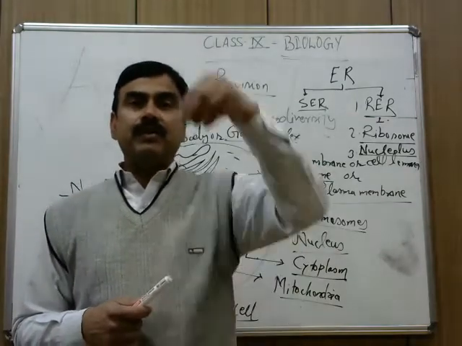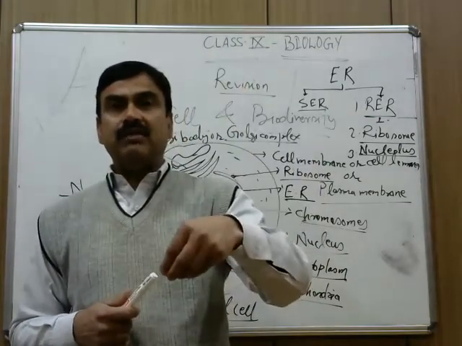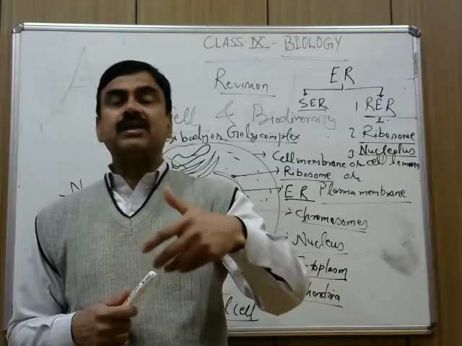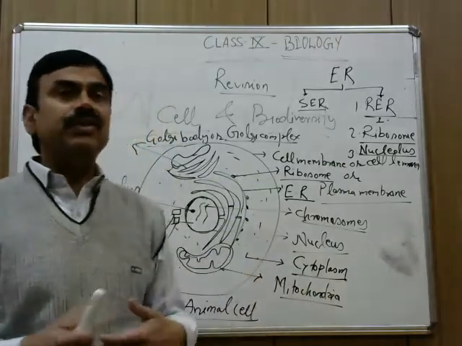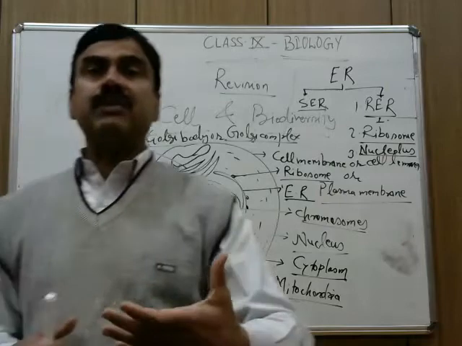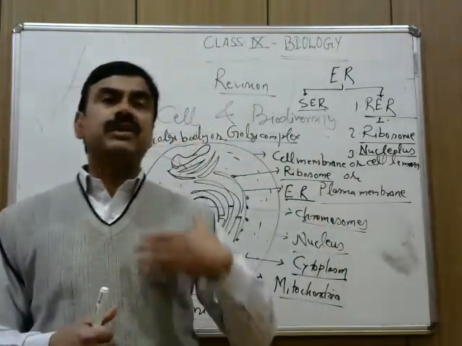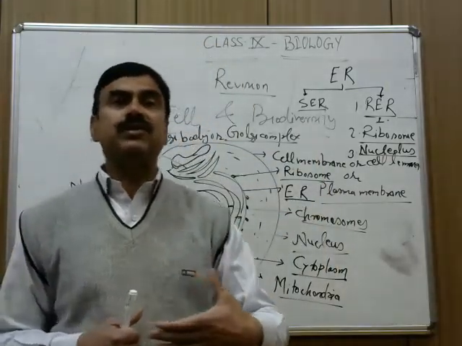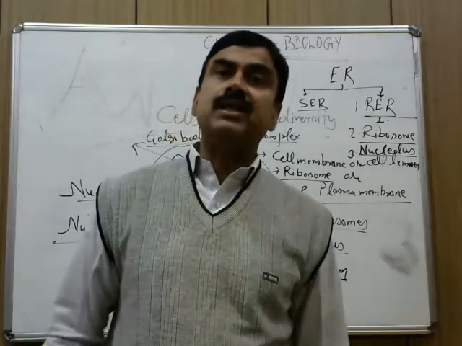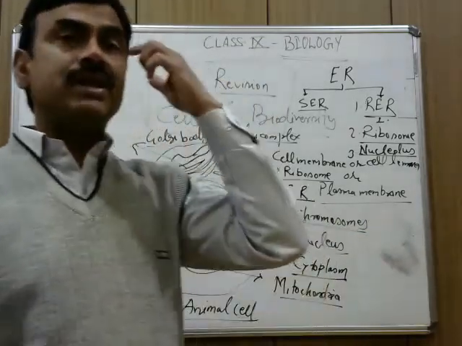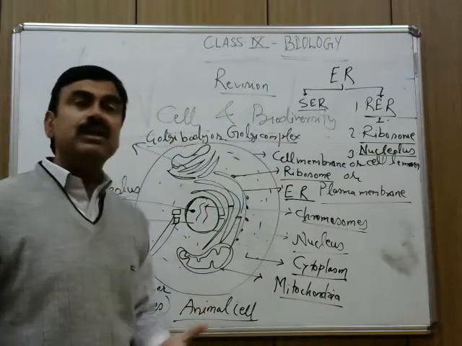When you put solute in the water, making sharbat is also a very good example of diffusion. So when you study osmosis and diffusion, and the differences between them, the experimental basis is very much required for understanding.